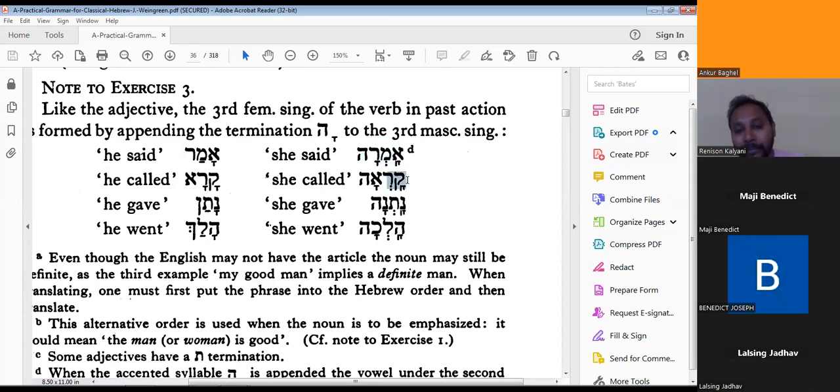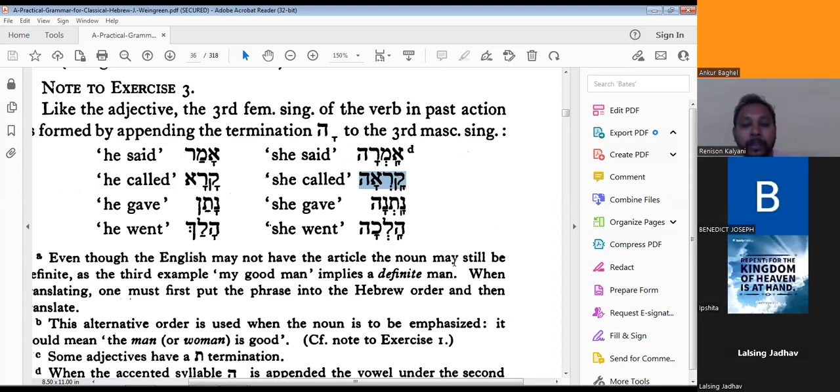Now what about this second one? Kareha. Yes, almost right. Karea. Yes, Karya means she called. This is the feminine form of Kara. What about this one?